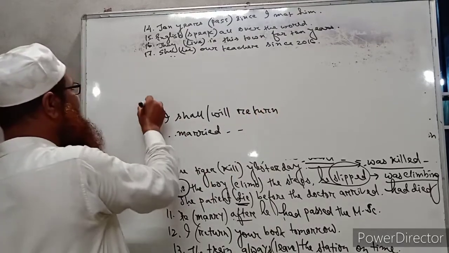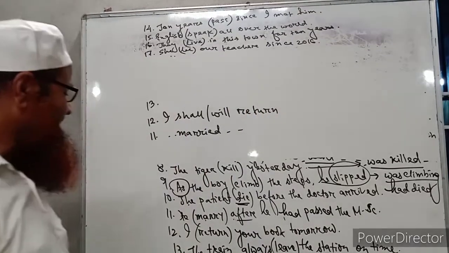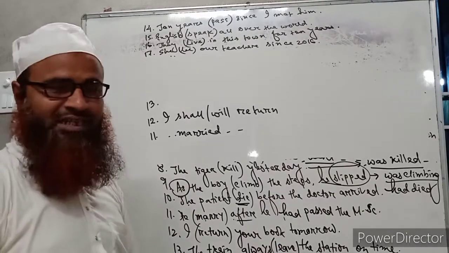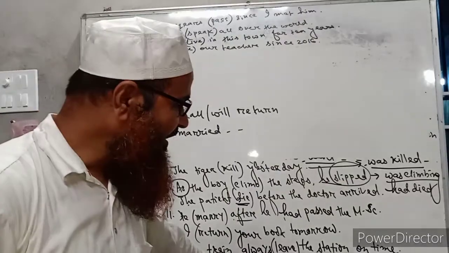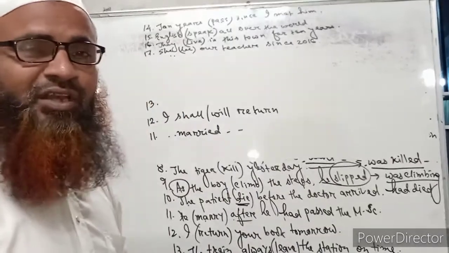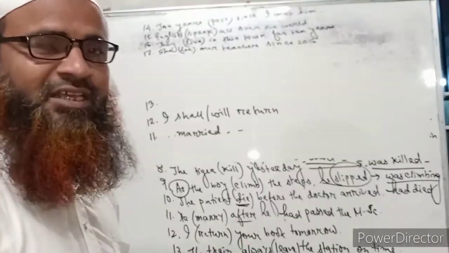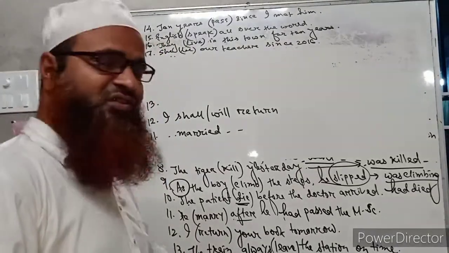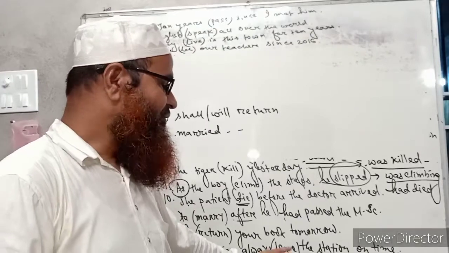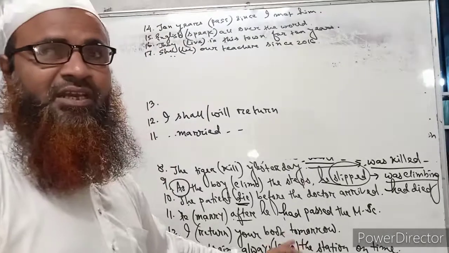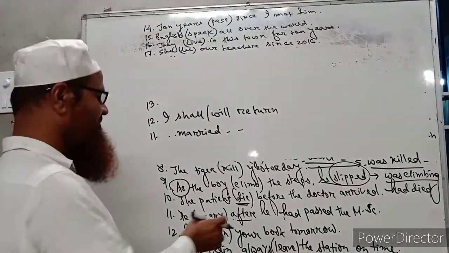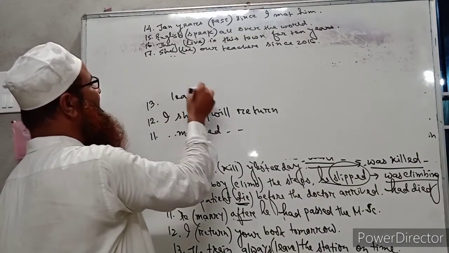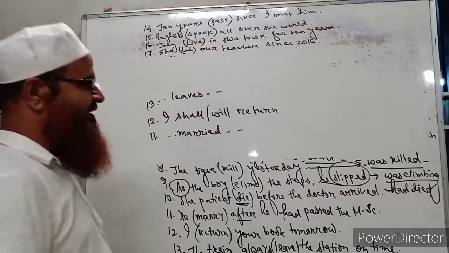Now number 13. The sentence is the train always leaves the station on time. So here the word always is present. The action which happens every day or always must be written in present indefinite tense. The train is a third person singular subject, that is why we will write leaves. It will be leaves, or else s will come with the verb. The train always leaves the station on time.